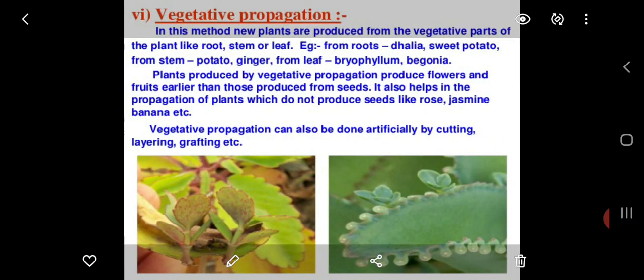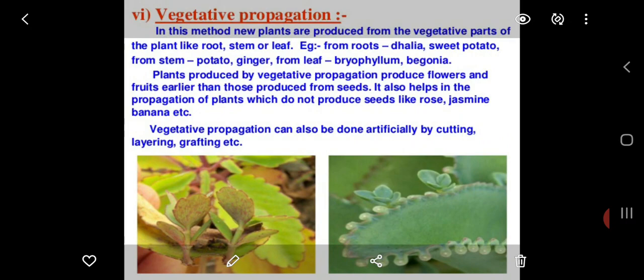Vegetative propagation. In this method, new plants are produced from the vegetative part of the plants like root, stem or leaf. Example, from roots, dahlia, sweet potato; from stem, potato, ginger; from leaf, bryophyllum, begonia. Plants produced by vegetative propagation produce flowers and fruits earlier than those produced by seeds.